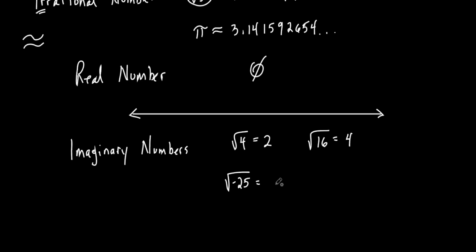What's the square root of negative 25? Is it negative 5? Okay, hang on. You're right. I just want to save it for a second here. Is it negative 5? No, because negative 5 times negative 5 is what? Positive 25. Are there any two of the same exact numbers that multiply to be negative 25? There's not, are there? Okay?